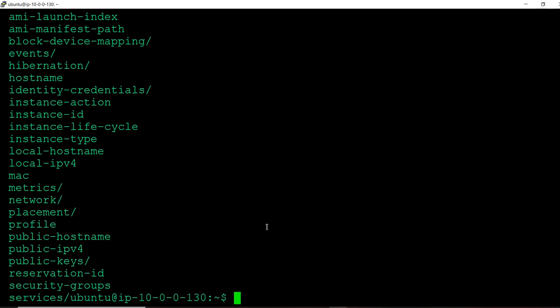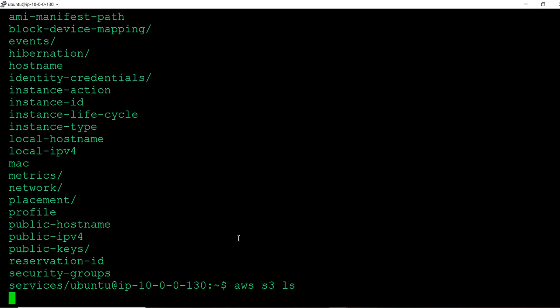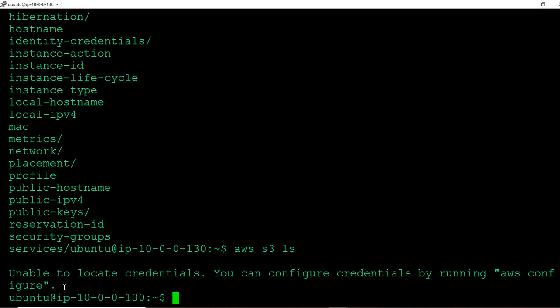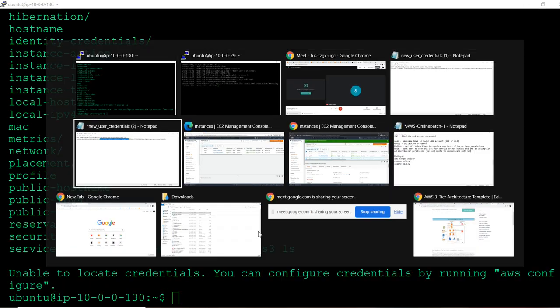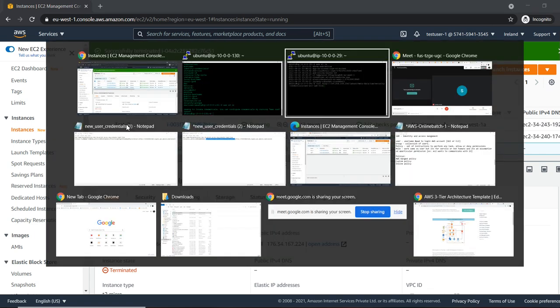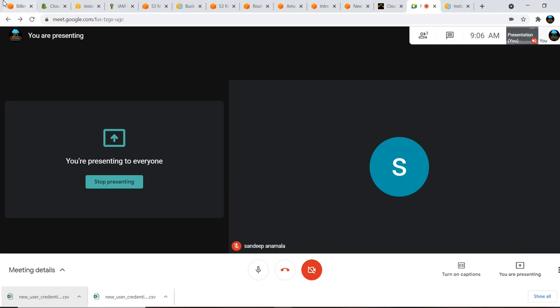You got it here also. There is no IAM now. I want to list. This guy has admin privileges, right? But he doesn't have any credentials, now that I have deleted the AWS configure. Okay. Now I'll navigate to server one. Yes, here.